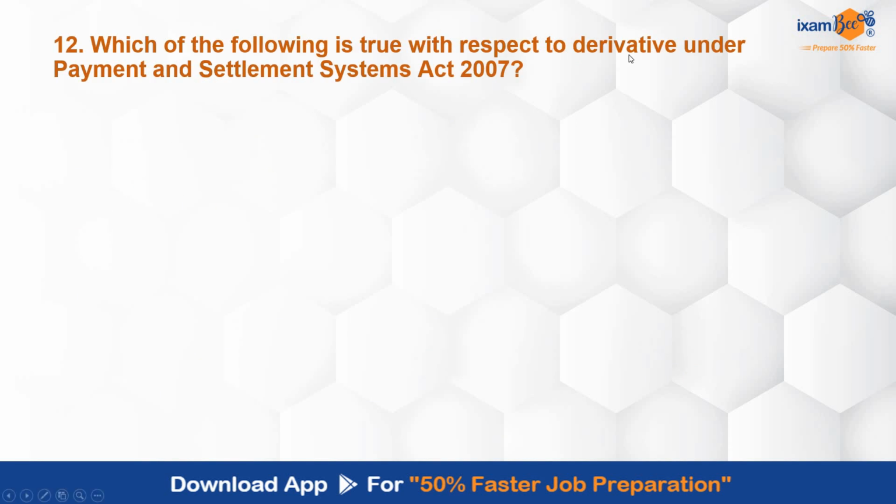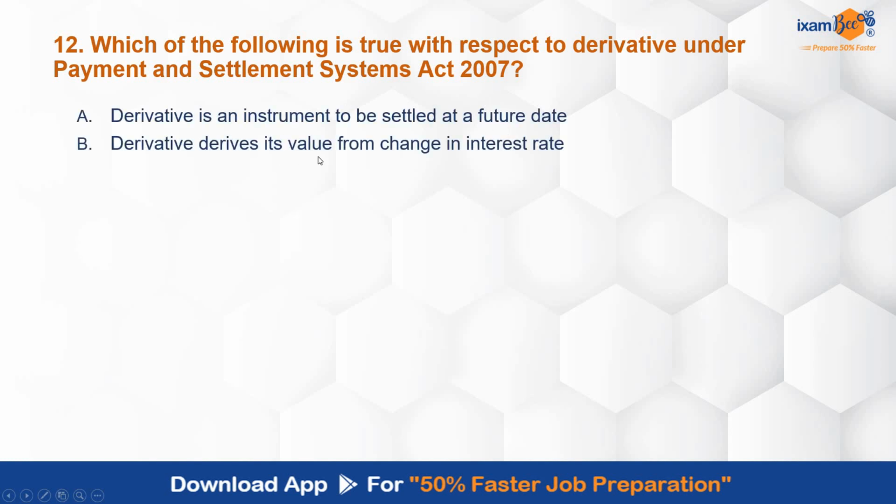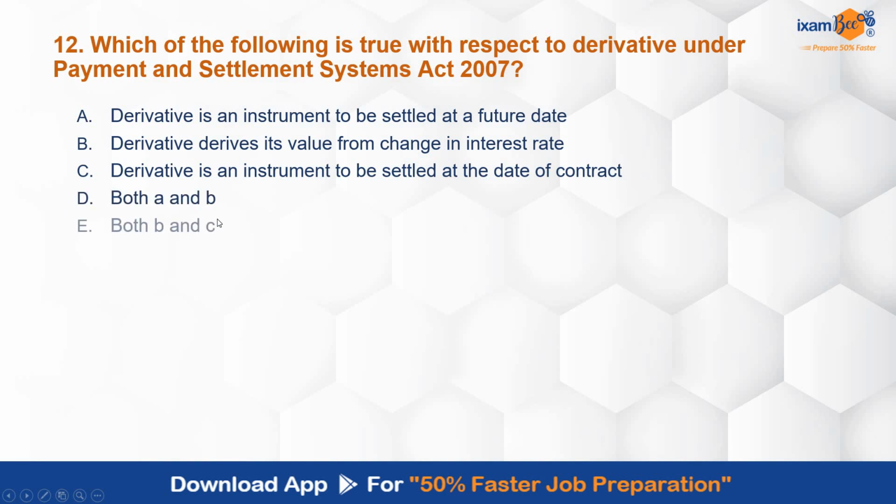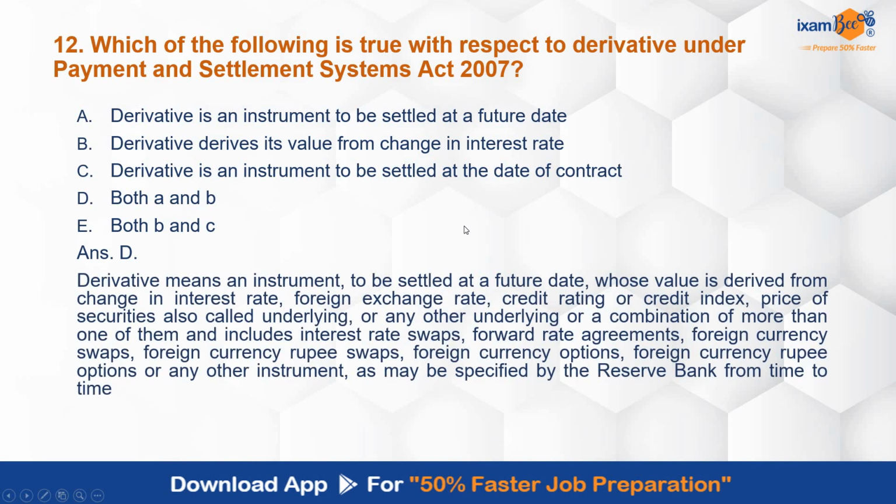Which of the following is true with respect to derivative under Payment and Settlement Systems Act 2007? Derivative is an instrument to be settled at a future date. It derives its value from change in interest rate. It is an instrument to be settled at the date of contract. Both A and B, B and C. So, correct answer is D, both A and B. Derivative is an instrument that has to be settled at a future date, and it derives its value from change in the interest rate. This is the exact definition. Again, a concept which may be asked.